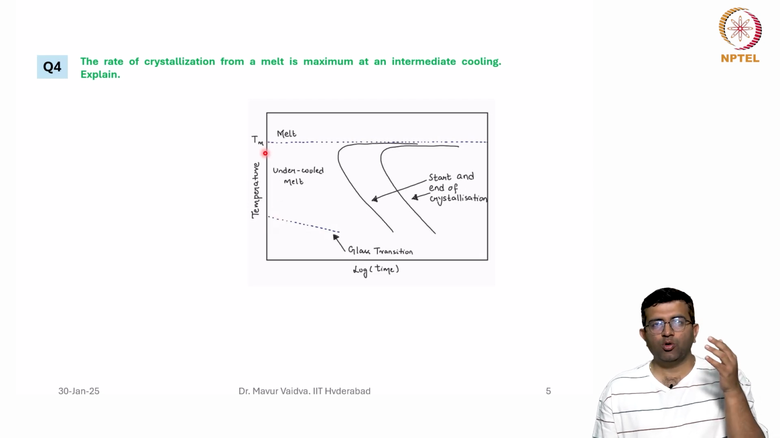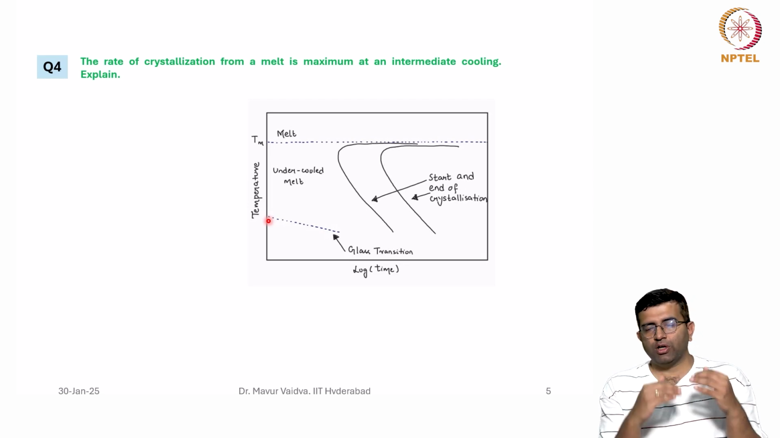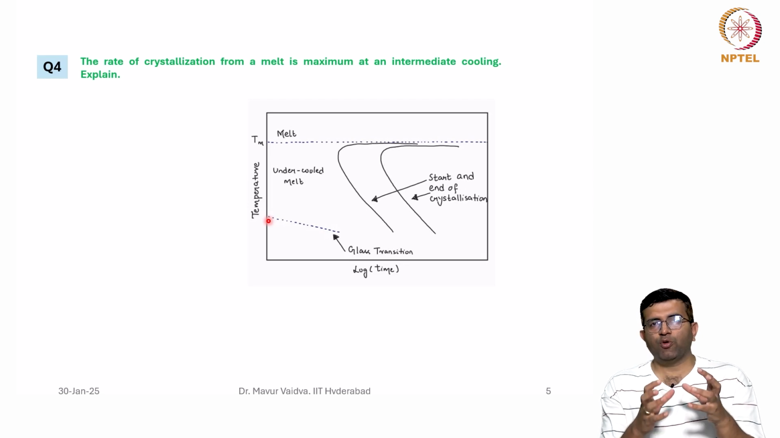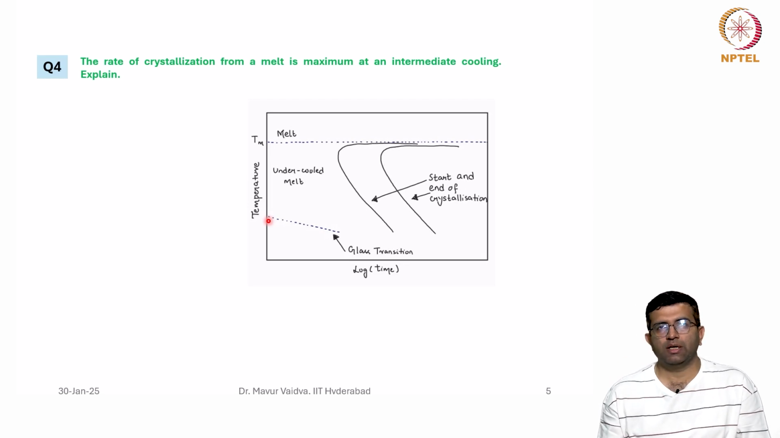However, as you go lower and lower in temperature, what happens is the diffusion decreases. We have already seen that the diffusion decreases exponentially with decreasing temperature. So if you go further down the temperature, the diffusion becomes slow. Therefore, there is a trade-off between the two, and hence there is an intermediate temperature at which the nose exists, or a maximum exists.